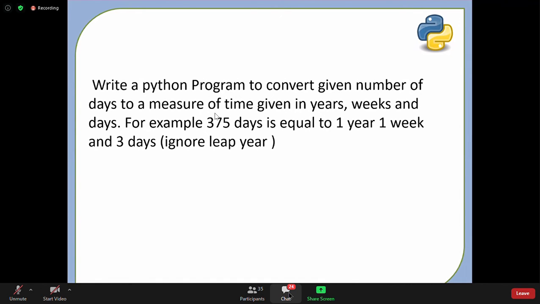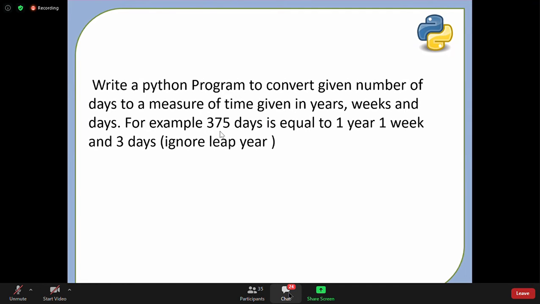For example, if you enter 375, ignoring the leap year, we have 1 year and the remaining days.